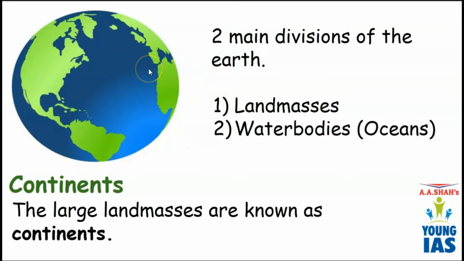So there are two main divisions of the Earth: one is land and the other is water. These lands are very huge, and the portion covered with water is also very huge. These lands are called land masses, and the water bodies are also called oceans.